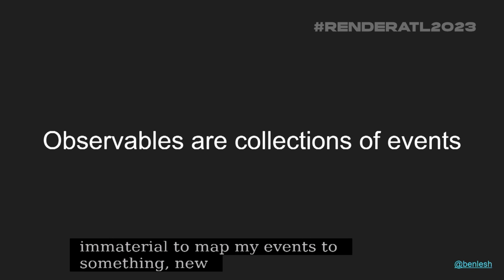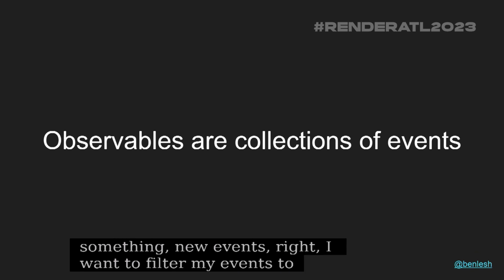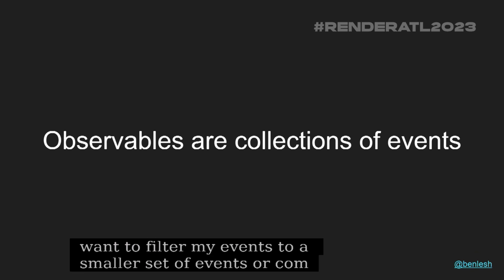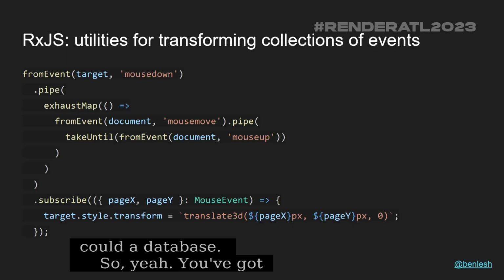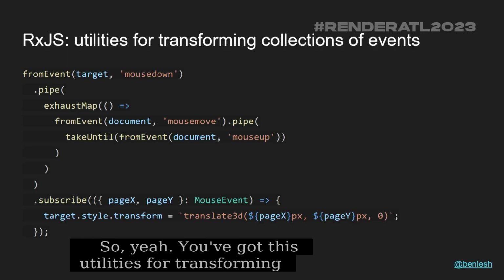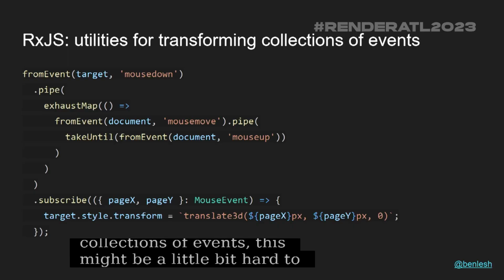Because what you do with RxJS is you deal with observables. And what observables are is they treat events as collections or sets of things. So this enables you to say, I want to map my events to something, or new events, or I want to filter my events down to a smaller set of events, or I can combine events together. You can basically query events like you could a database. So you've got these utilities for transforming collections of events.